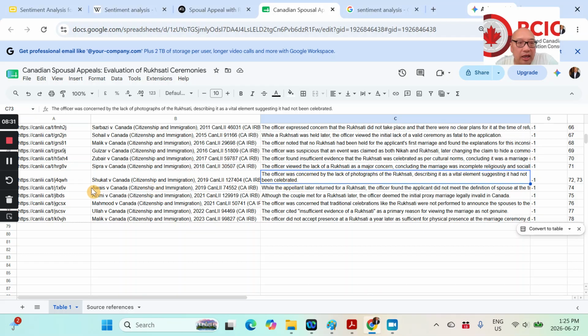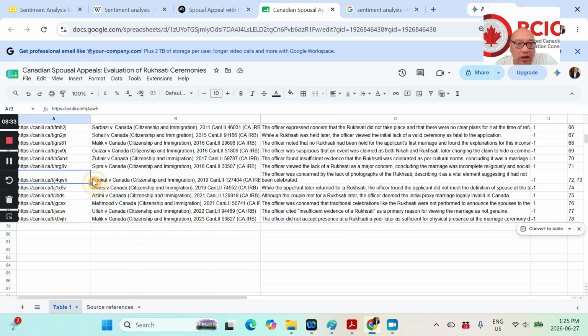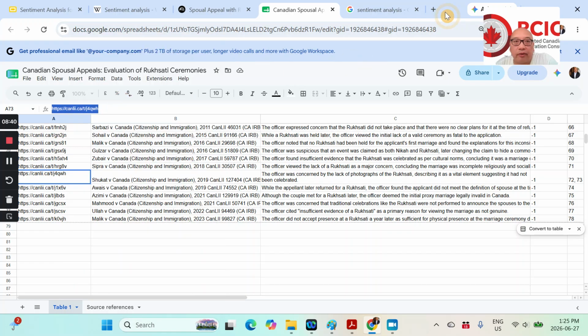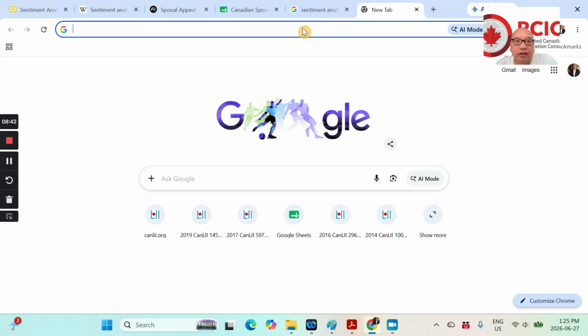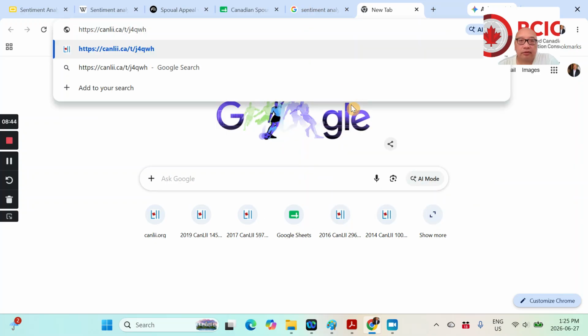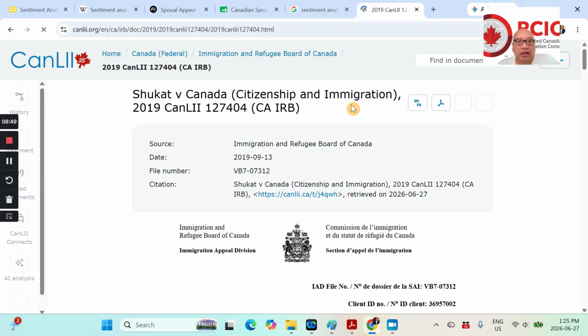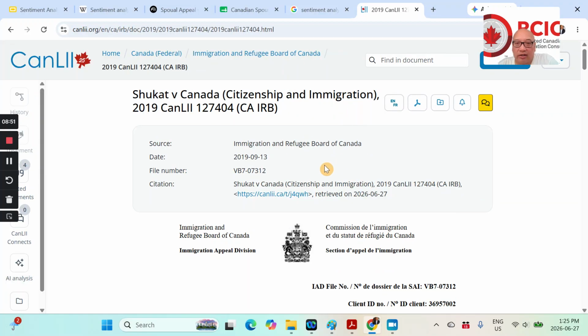To validate this, and this is why I always print off the URL, I would copy this and put it in the address bar. If you're not sure how I did that, all that URL was this link, and that's part of the data extraction that I always use, so I can always go back to the original document.